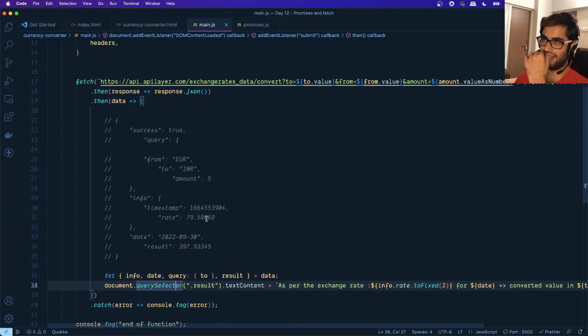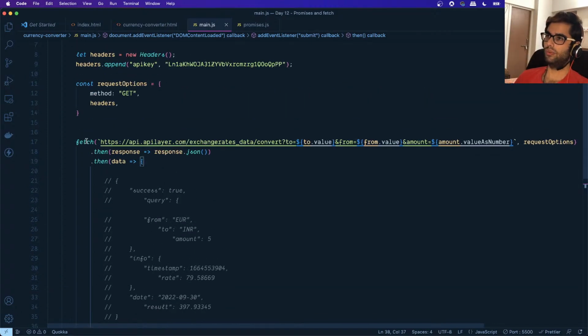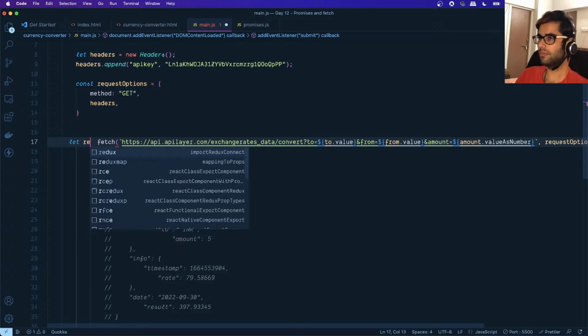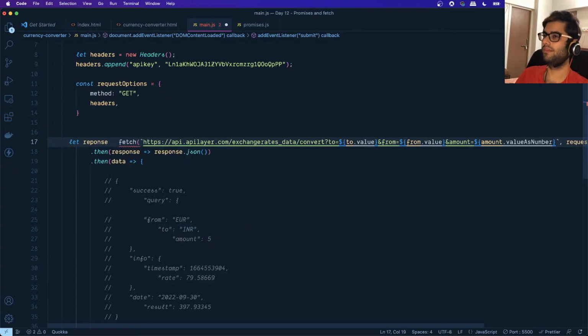So, let's rewrite the same piece of code using async and await. So, we know that this fetch function returns us a promise, right? So, let's do one thing. Let's take the response in a variable known as response, and let's wait for that response to come back to us. Since we need to wait, we'll make use of the await keyword.